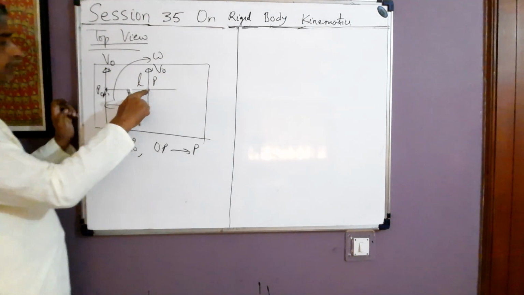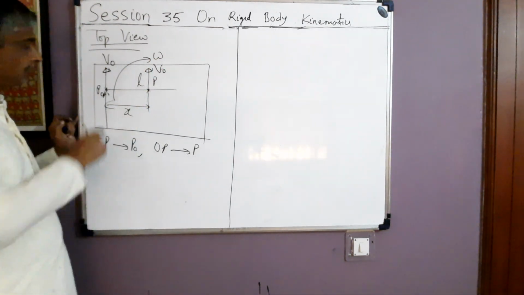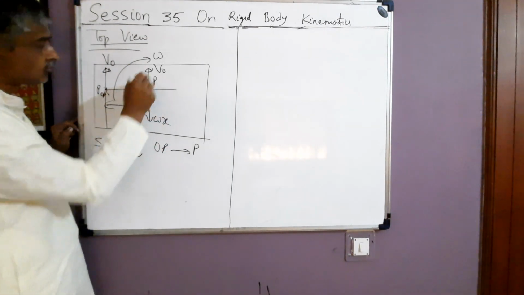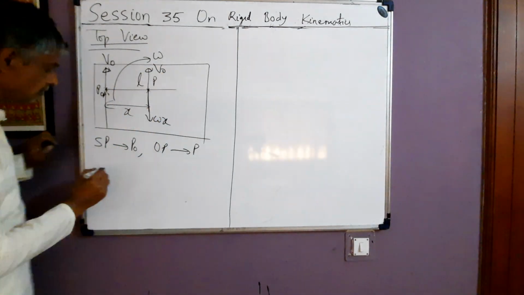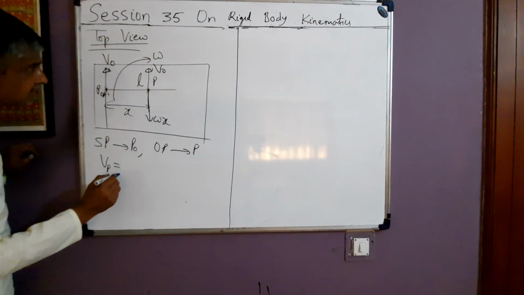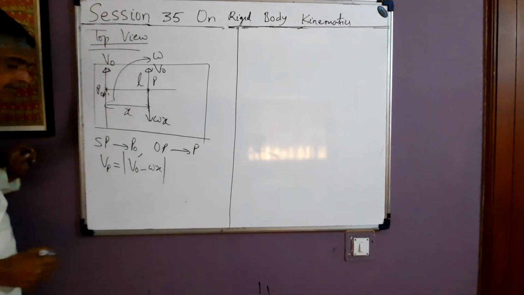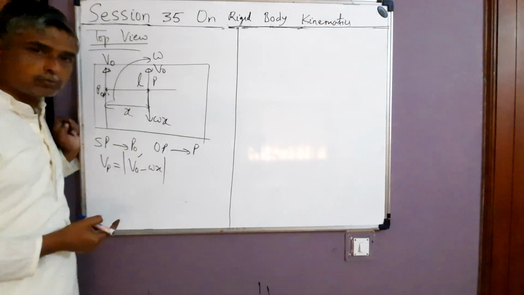Now I say the sentence: since omega is clockwise, P moves in a clockwise circle with center at P0 and radius x. So I give a velocity of omega x to P. Now the net velocity of P is the vector sum of these two. So the velocity of P will be written as mod of V0 minus omega x. I put the modulus because we don't know which is more.